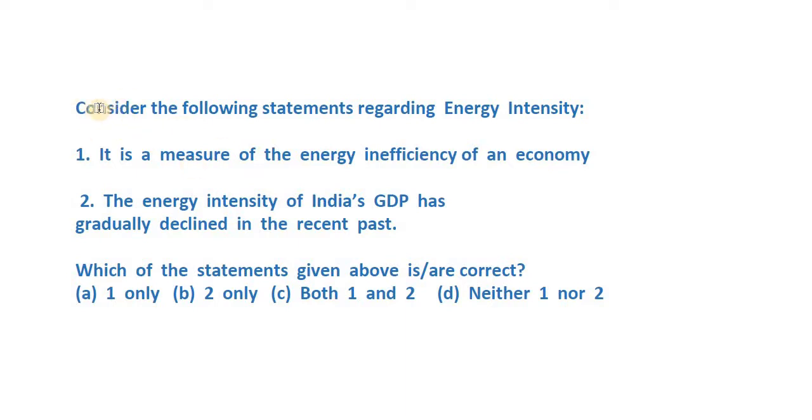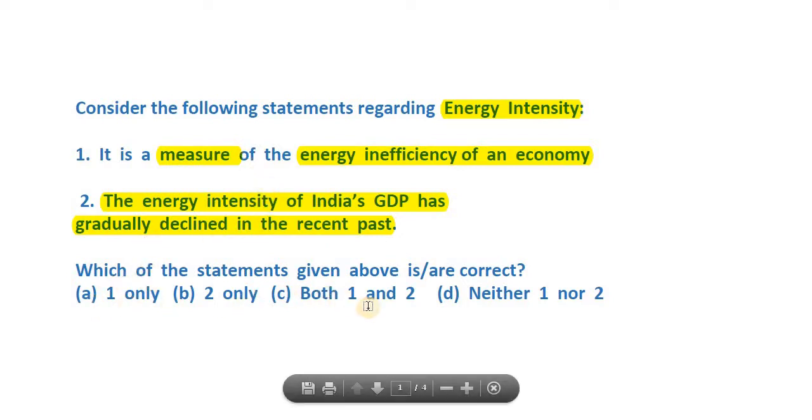Consider the following statements regarding energy intensity. Statement number 1 is, it's a measure of the energy inefficiency of an economy. Second is, the energy intensity of India's GDP has gradually declined in the recent past. Is it so? So pause a bit, read these statements and try to come up with the right answer. The options are either way obvious: 1 only, 2 only, both, or none. So let's see the answer now.